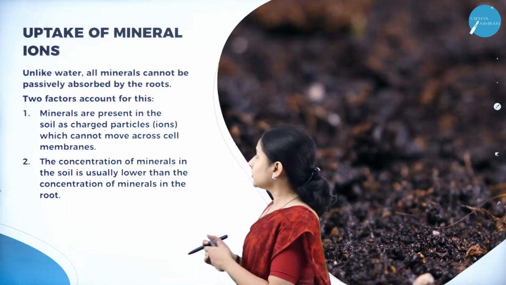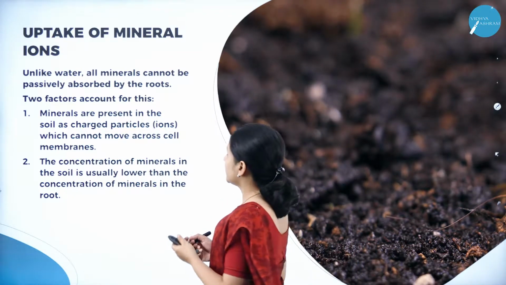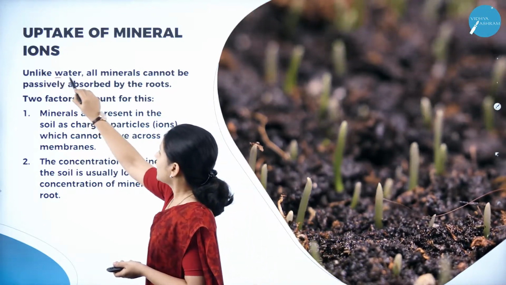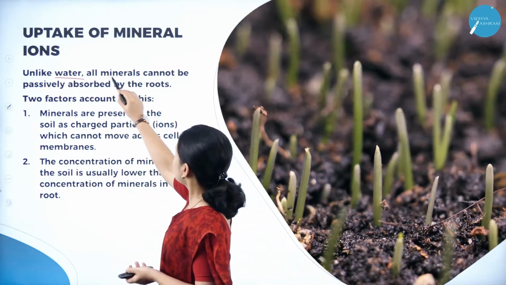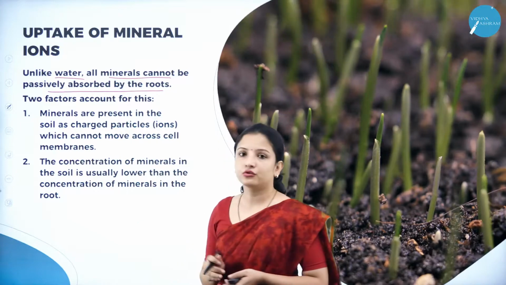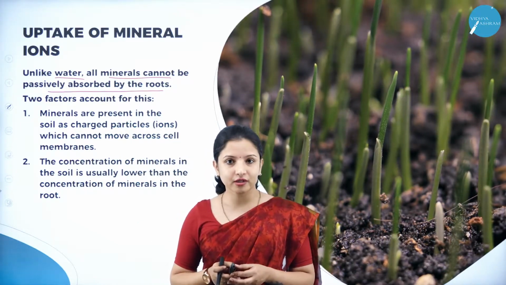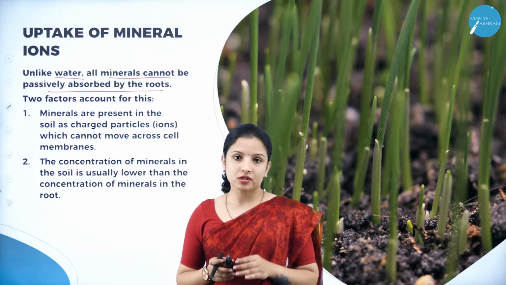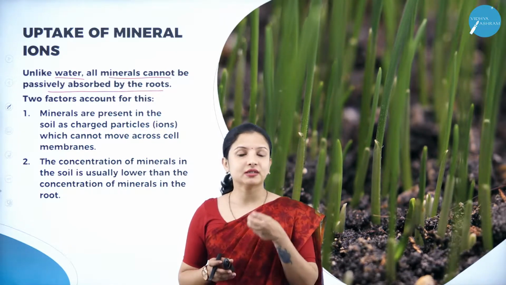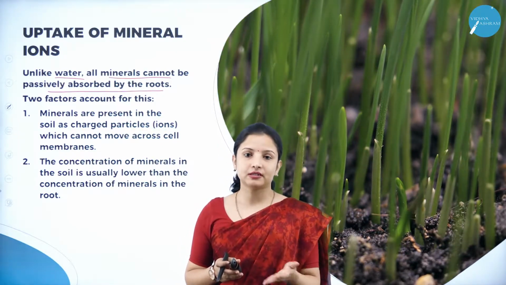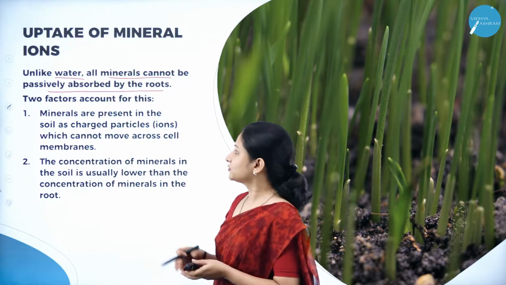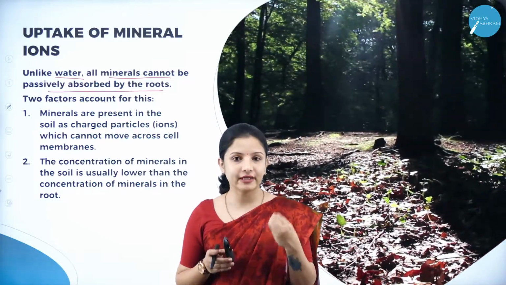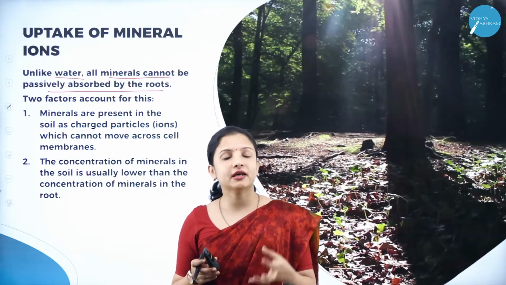Next, talking about the water and the minerals, their movement into the plant. Unlike water, all minerals cannot be passively absorbed by the roots. The movement of water molecules is a passive process, right? What is passive? It is nothing but diffusion. In the starting sessions of this chapter, we had learnt that diffusion is a kind of passive absorption, right? So why is it a passive movement? Because it doesn't require energy.